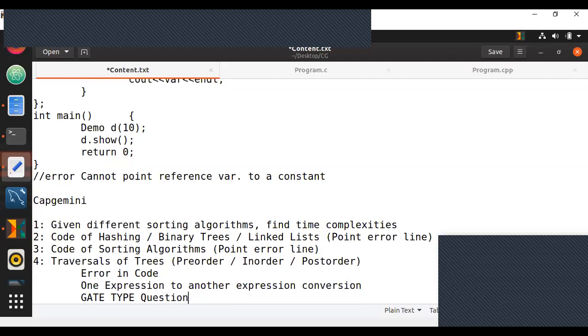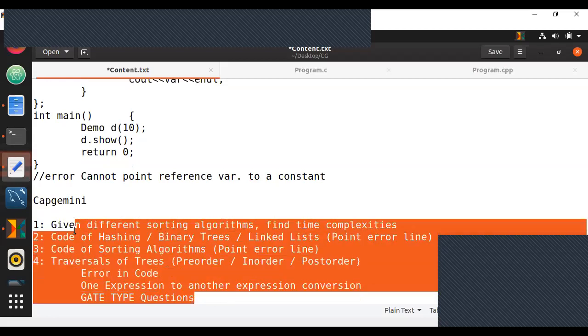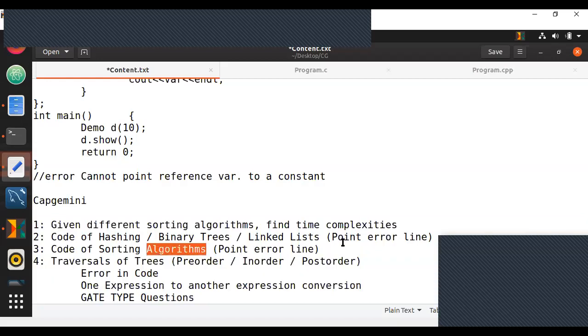like if a binary tree has n elements and it is this kind of a binary tree, how many levels are there, or what is the height of it, or how many nodes are there? These are some basic sort of questions that you may expect. So I want us to go through all of these. This is the idea for our data structures concept and algorithms concept. Also, we will try to go through not just sorting, but other concepts like what is divide and conquer, what will be time complexities and everything.